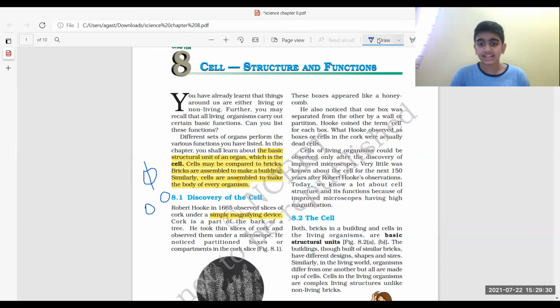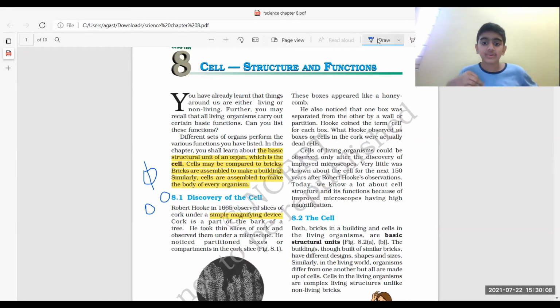Now, guys, we have to learn cell theory. It's not in your textbook, but just for your general knowledge and understanding, cell theory has three things. First, all living organisms are made up of cells. Second, the cell is a basic structural and functional unit. Third, all cells are formed from old cells. When these old cells divide into two cells, for example, new cells are formed. Get my point? This is the third point of the cell theory.